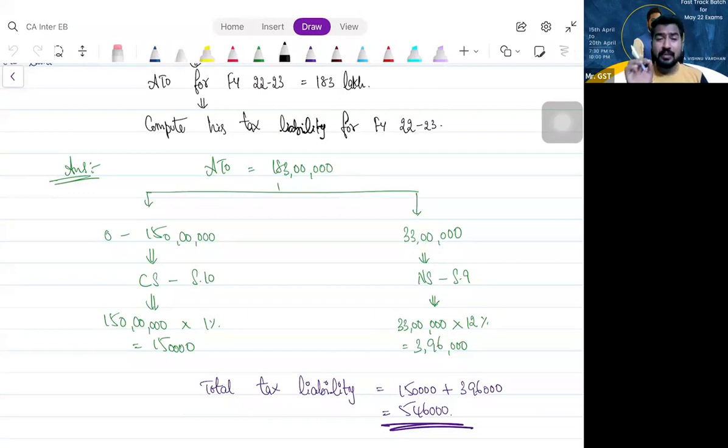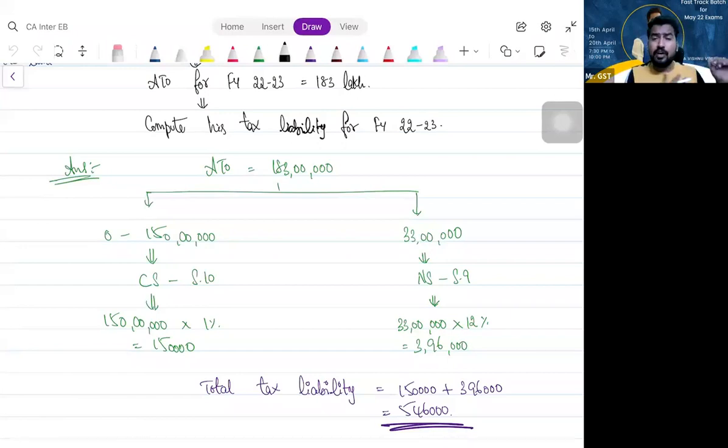It is not about the month. It is about when your composition scheme ends. Your composition scheme ends when you touch 150 lakhs or when you touch 75 lakhs. So till that turnover, you pay composition rate. For the remaining balance, you pay tax at normal rate. On the remaining balance, we can collect GST.